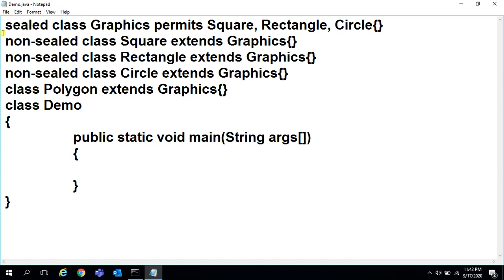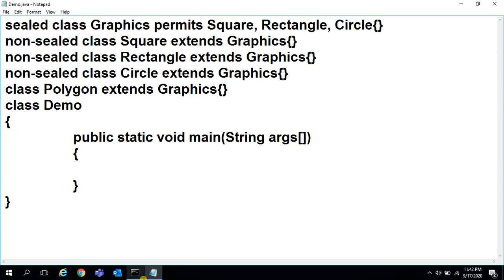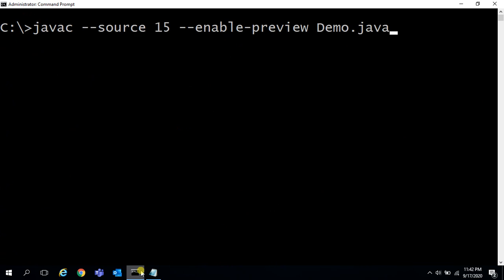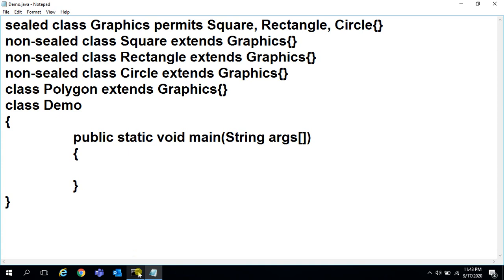Okay. Now, if I compile, what will happen? See, file, save. javac. This is a preview feature, that's why we have to compile like this only. See, we are getting one error, that is in the Polygon class. The class is not allowed to extend the sealed class Graphics in the Polygon class. So I'll remove that one. Now this is the concept of a sealed class.